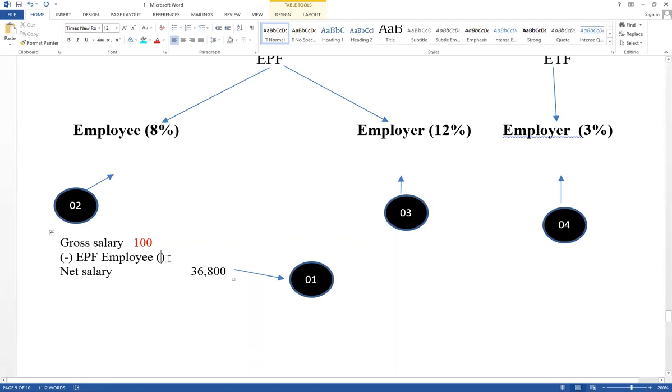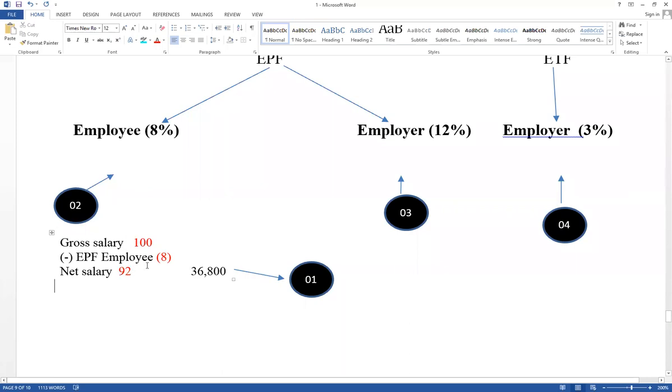If gross salary 100, contribution of employee is 8. Then think about net salary. If gross salary is 100, deducted 8%, therefore net salary equals 92. Very important. When calculating net salary, the contribution of employee deducted is 8%. If gross salary is 100, contribution of employee equals 8. Therefore, net salary equals 92.